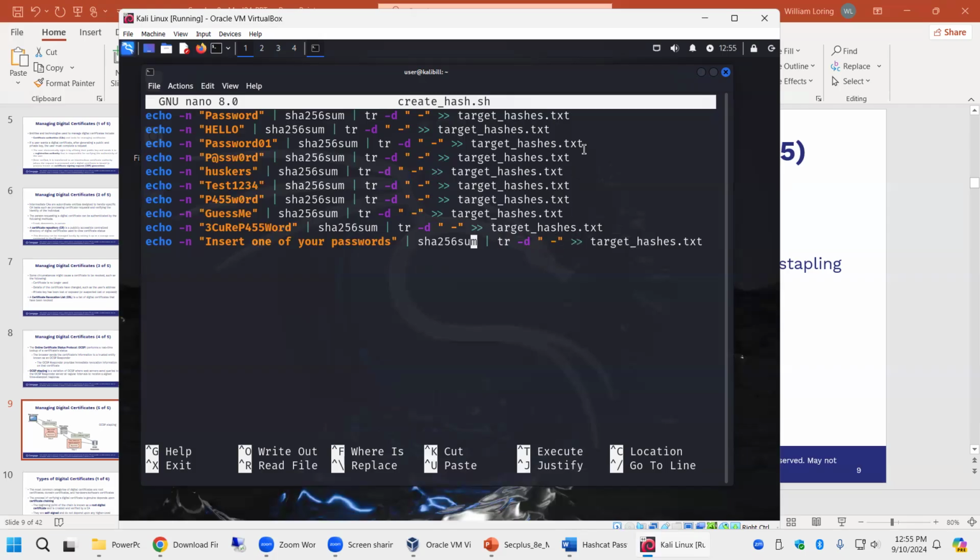And it says insert one of your passwords. Well, what do you suppose? Let's insert... oh, password01 is already in there. There, this is a poor password. Actually, that's a good password. Oh, let's make it even better there. So whatever text it takes, it converts it, hashes it, and stores it in our little file.